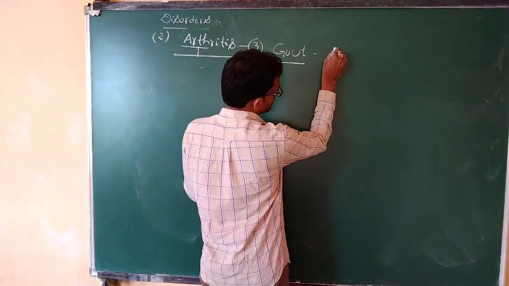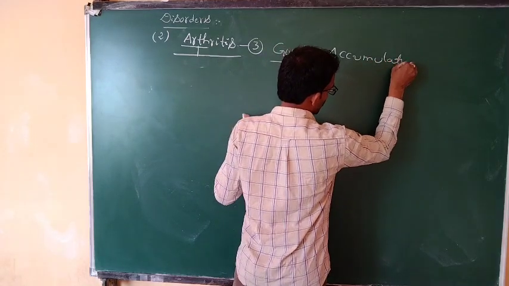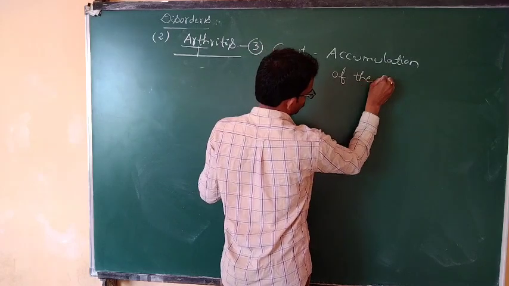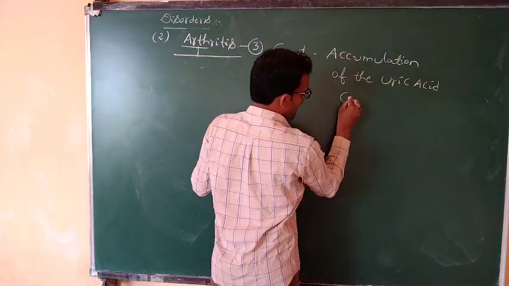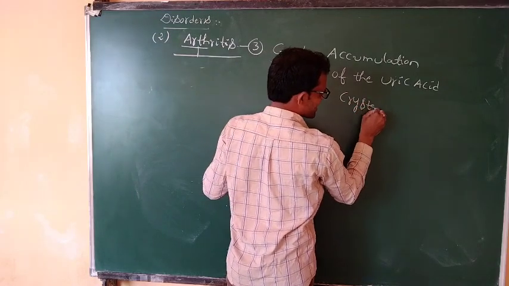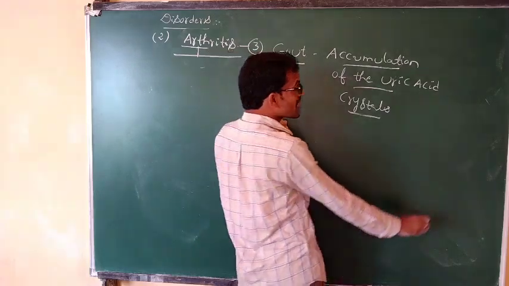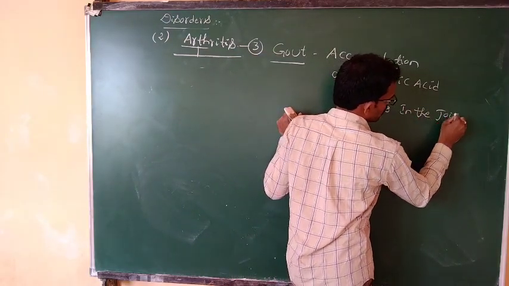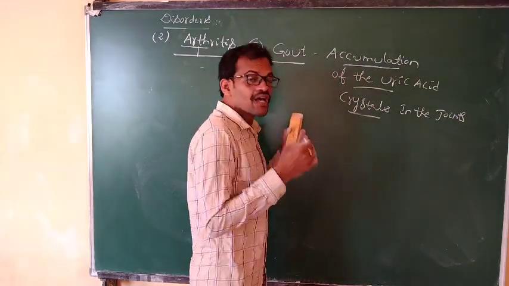Gout arthritis means it is an accumulation of uric acid crystals. The accumulation of uric acid crystals in the joints, or between the two joints.